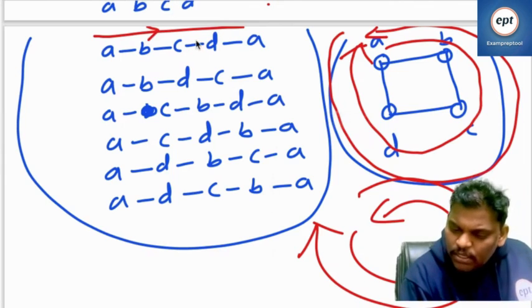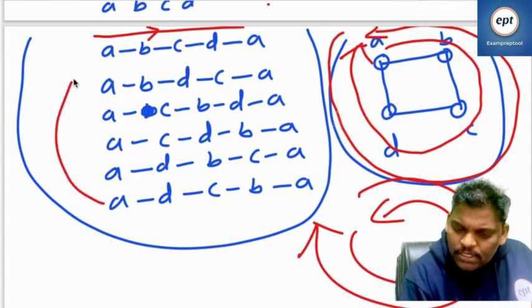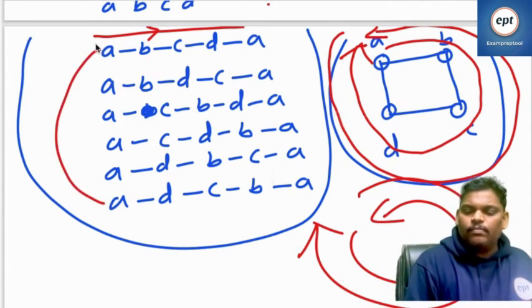Can you see the reverse? A to D, D to C, C to B. Is there anything? A to D. I think these two are same. Reverse order check. ADCBA.